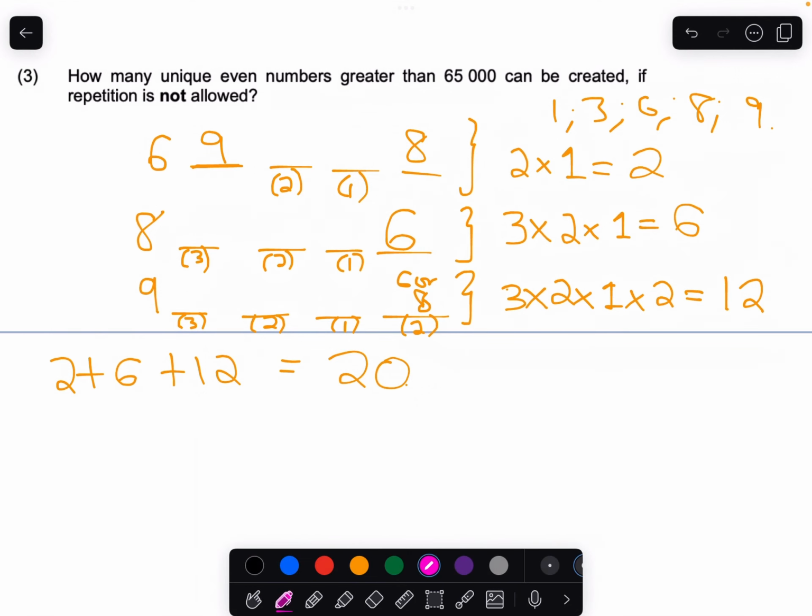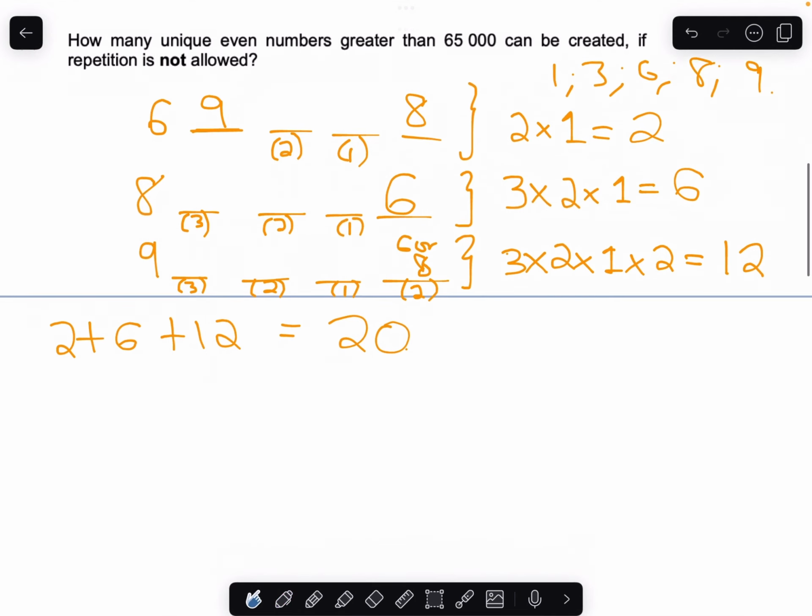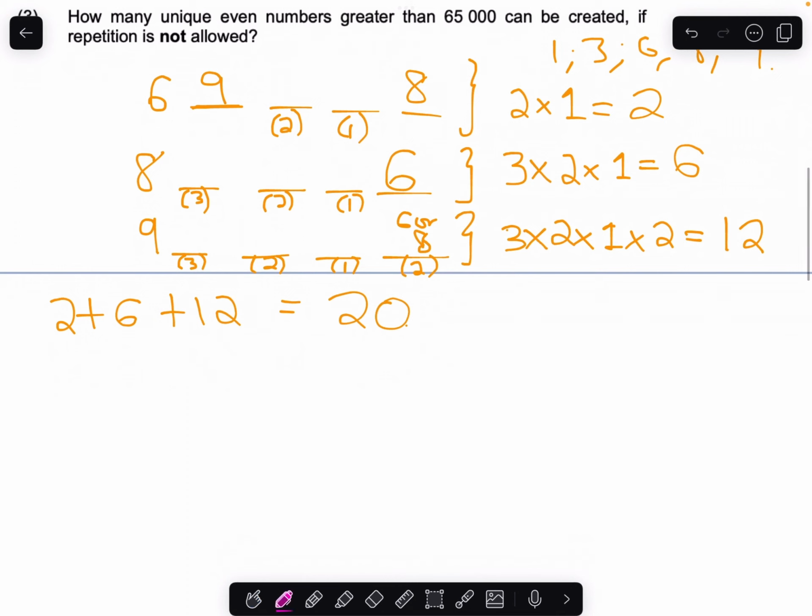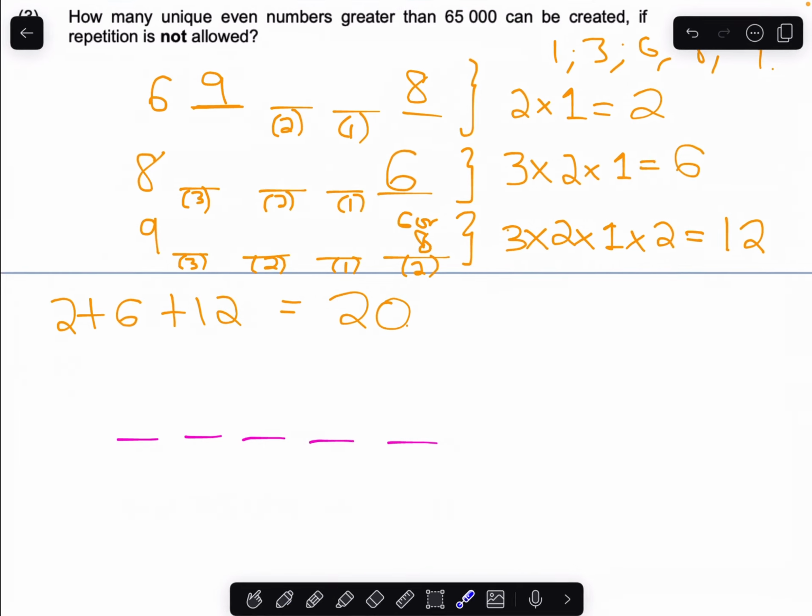So it's actually such a cool approach that they have. The alternative that they suggest is, okay, you have these 5-digit numbers, and we kind of looked at the first restriction being the fact that the number has to be greater than 65,000. So we nailed down that it has to start with a 6, an 8, or a 9.